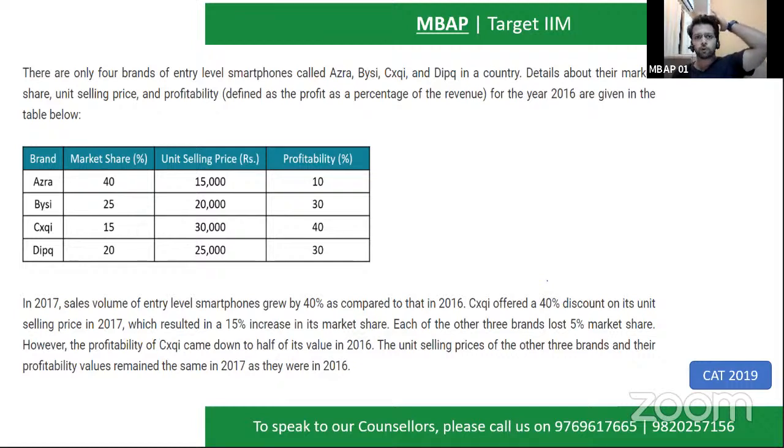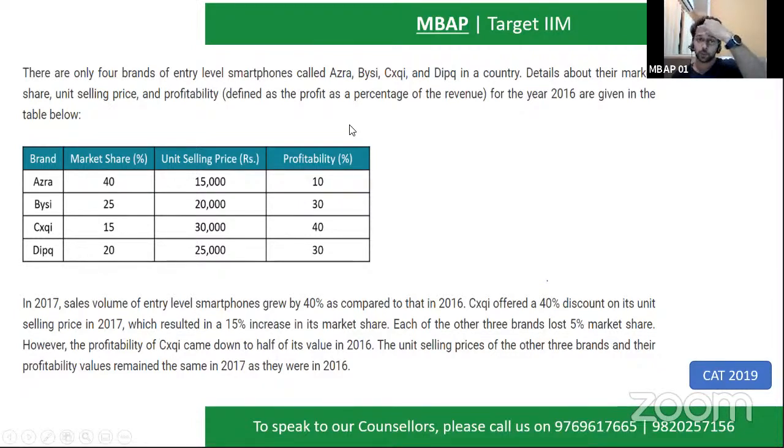The question says there are only 4 brands of the entry-level smartphone called ABCD. Details about their market share, unit selling price, and profitability of the year 2016 have been given to you. Market share in terms of units sold: A has sold 40% of total market production, B has sold 25%, C has sold 15%, D has sold 20%. The selling prices of ABCD, 15, 20, 30 and 25, have been given to you. Profitability is as a percentage of revenue.